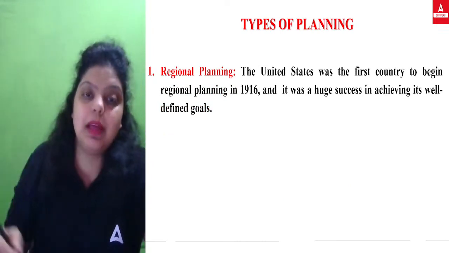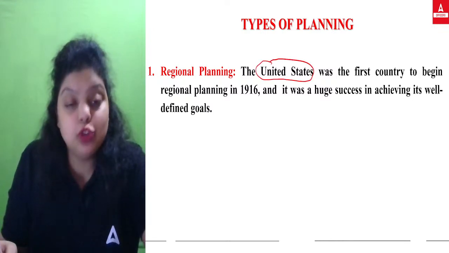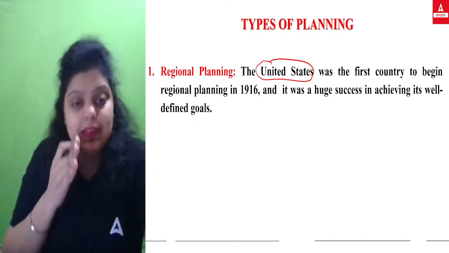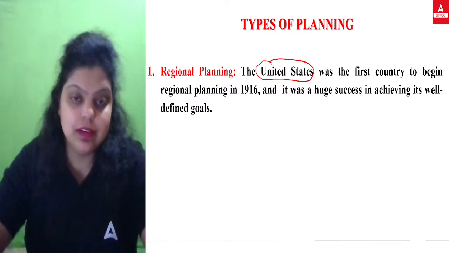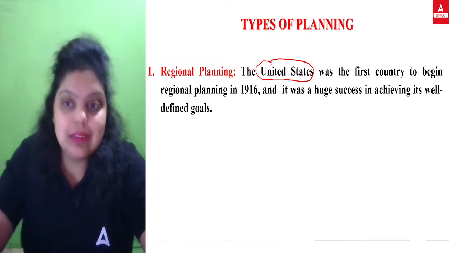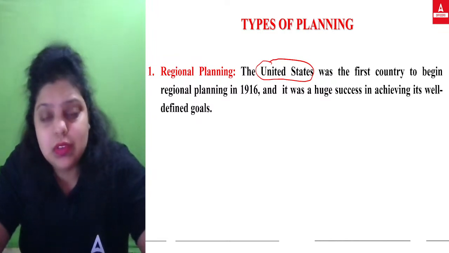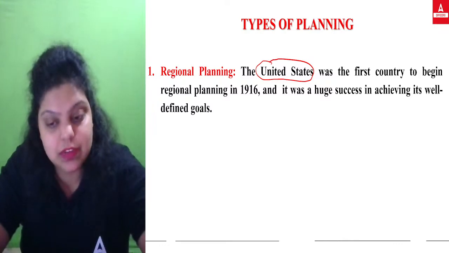First of all, regional planning was introduced by the United States, in which you do planning as per geographical areas. As the name suggests, you are doing planning in a certain region. That's regional planning. The first country to begin regional planning, in 1960, was the United States, and it was a huge success in achieving its well-defined goal.